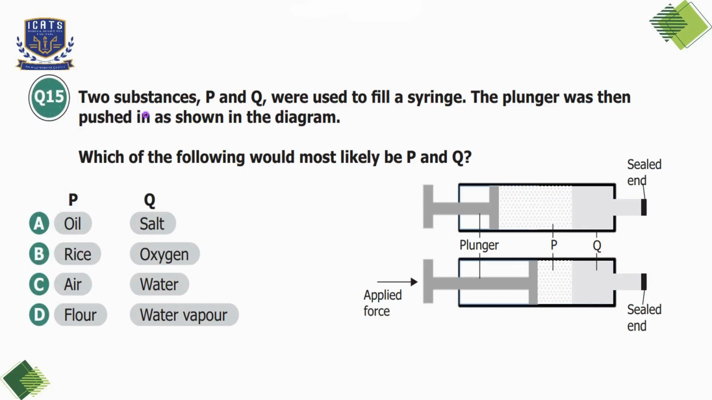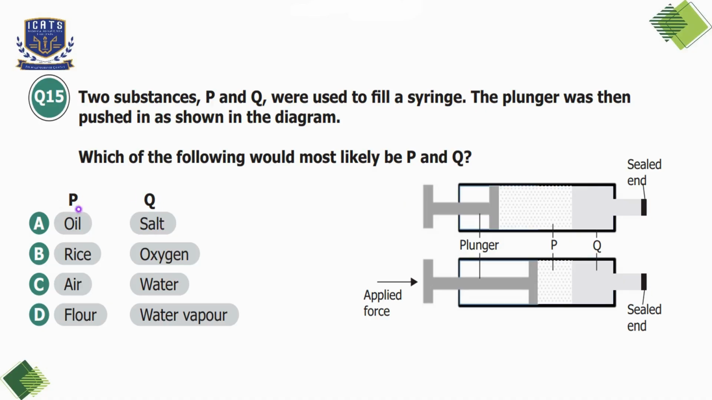Question number 15. Two substances P and Q were used to fill a syringe. The plunger was then pushed in as shown in the diagram. Which of the following would most likely be P and Q? So we can see that the syringe is filled with two substances P and Q. When the plunger is pushed, P is compressed while Q remains unchanged in volume. So we can say that P is a gas because gases can be compressed while liquids and solids cannot be compressed. So Q can be a liquid or a solid.